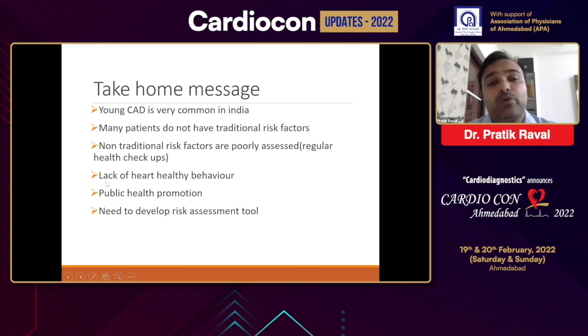Another important issue is public health promotion by the state, and clearly the government needs to do more over and above just showing statutory warnings in cinema halls. And the most important thing is that we need to develop our own risk assessment tool that is very well tailored to the Indian population, which takes into consideration the emerging risk factors, particularly stress and environmental pollution.